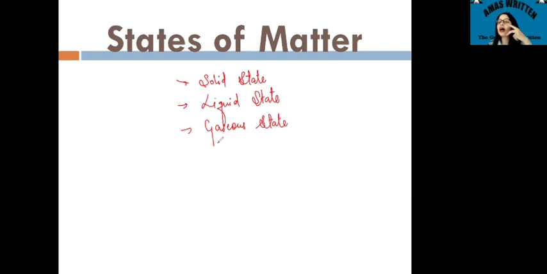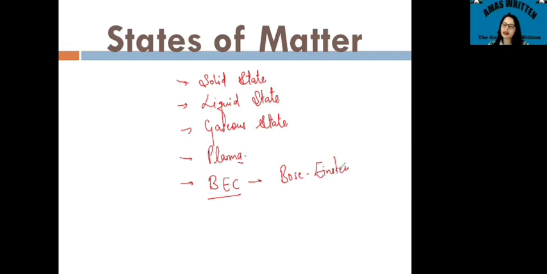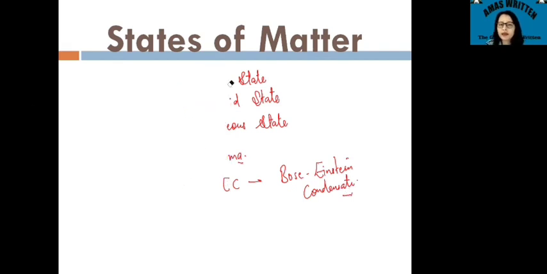But there are two more states of matter. The fourth one is plasma, which we consider. Because of that, you can see the sun and the stars shine, right? And the next one is the BEC state. Now, what is this BEC? This is the Bose-Einstein condensate state. So these are the five states that we'll be covering now, one by one.